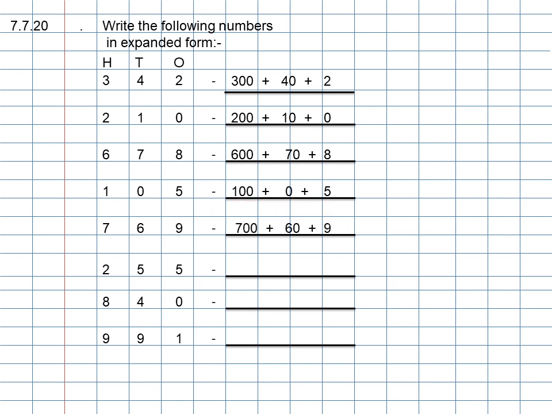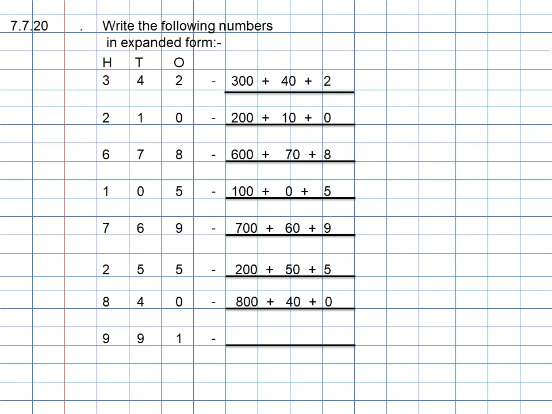The next number is 769. The expanded form of 769 is 700 plus 60 plus 9. I repeat, 700 plus 60 plus 9. The next number is 255. The expanded form of 255 is 200 plus 50 plus 5. I repeat, 200 plus 50 plus 5.